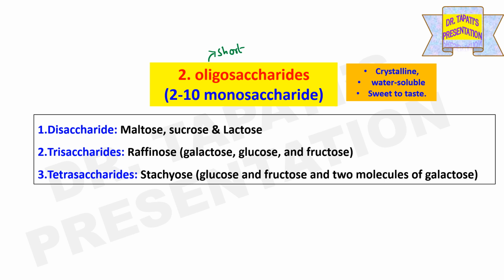The second type of carbohydrate is known as the oligosaccharide. Oligo means short. That means these are short chain carbohydrates with 2 to 10 monosaccharides. Disaccharides, trisaccharides, and tetrasaccharides are composed of 2, 3, and 4 monosaccharides.